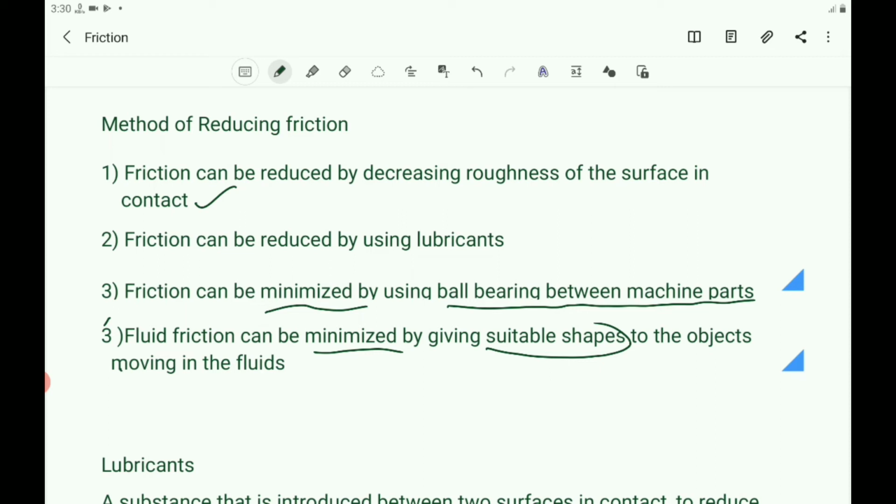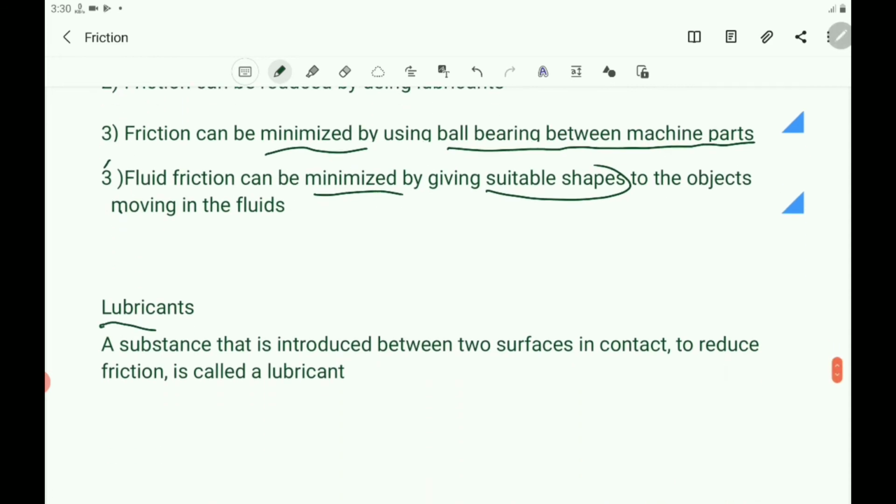So what are lubricants? They are the substances which reduce friction. Lubricants are the substances which reduce the friction. That is, what is a lubricant? A substance that is introduced between two surfaces in contact to reduce friction.